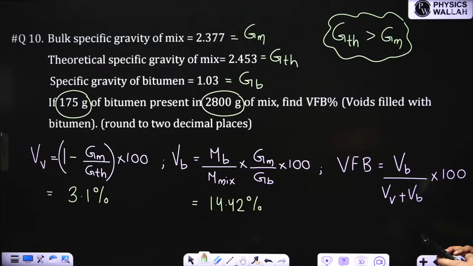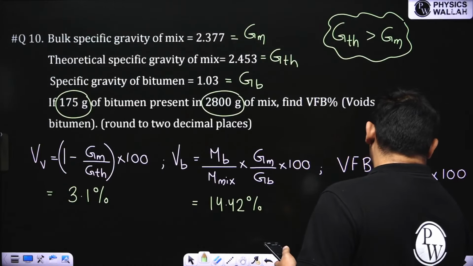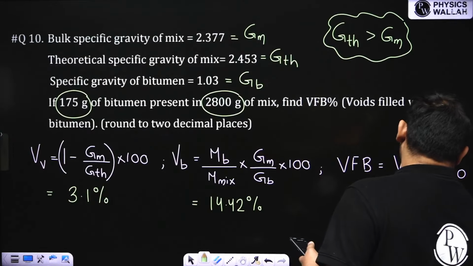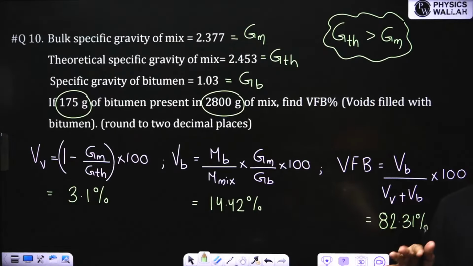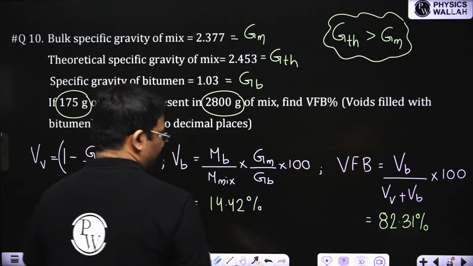So this I am getting 82.31% approximately. Obviously they will give you a range. So I am getting 82.31. If you are getting 82.35 or something, that is also correct. They will give you a range, so it doesn't matter.